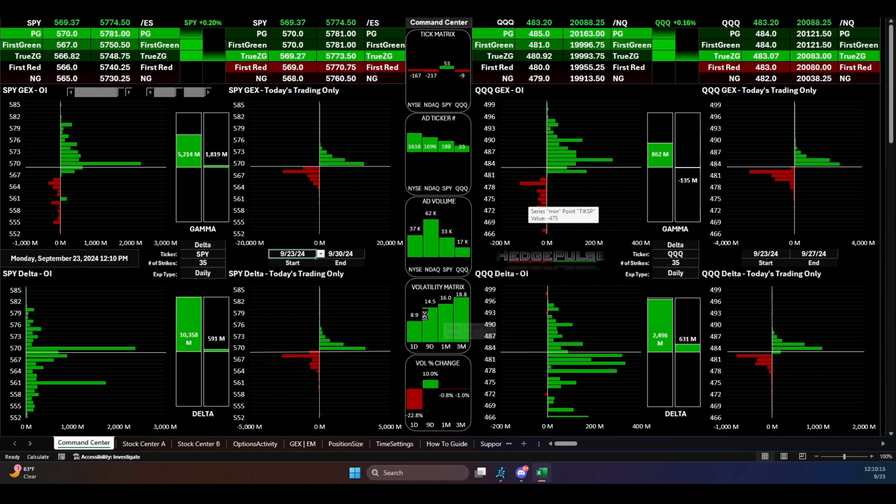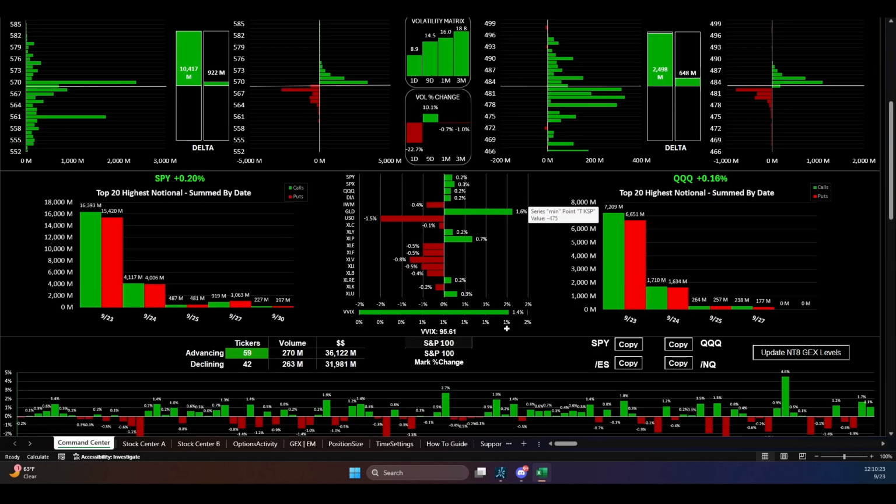Right below that, we have the volatility matrix, which is 1 day, 9 day, 1 month, and 3 month. Then we have the vol percent change. We also added the VVIX, which is right down here. This will turn red if it's above 110. In a nutshell, that just means it's hitting the fan as we speak.